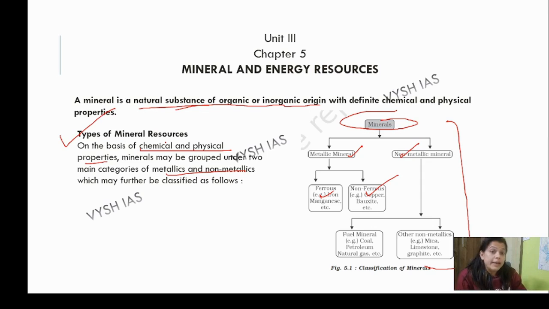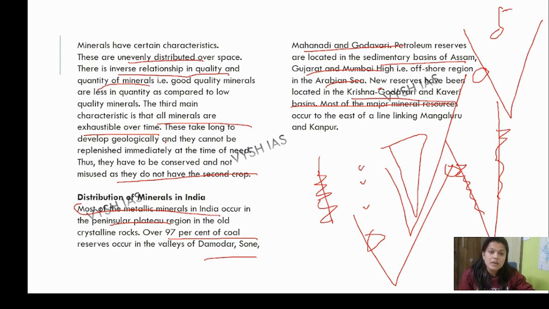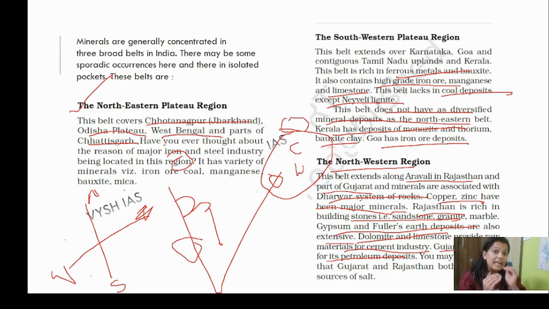And what we have read about minerals, its characteristics, its types, its distribution. How you have to study is write the pointers. Definition, so that it can click. Characteristics, its types, where it is being distributed in India. Belt. When you talk about the distribution, you should talk about the belts. So belts are basically this, just make a reverse L or right angle types.